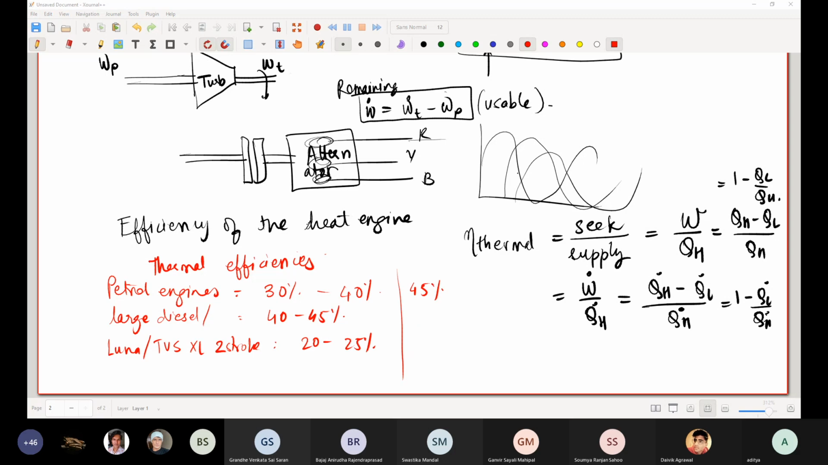Let me just quickly check it. Thermal efficiency Lyngby power plant. So the Lyngby power plant had an efficiency.